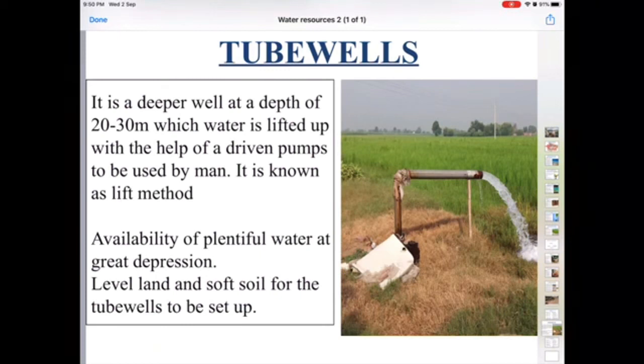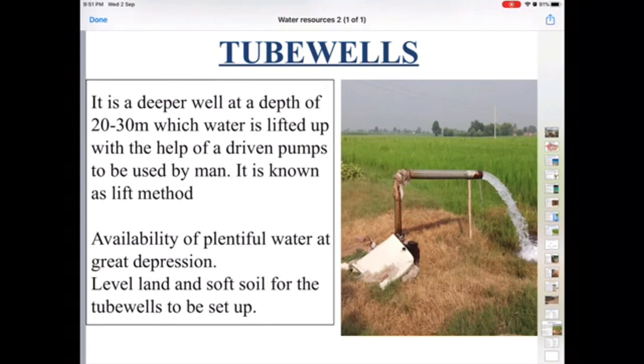If the electricity supply is not available cost effectively, then tube wells will be costly to provide water, and it needs the availability of plenty of groundwater. And what type of groundwater is required, children? Sweet water is required. If underground water is brackish in nature, that is not effective for irrigation, not at all for the drinking purposes. So sweet underground water is required for tube well irrigation.